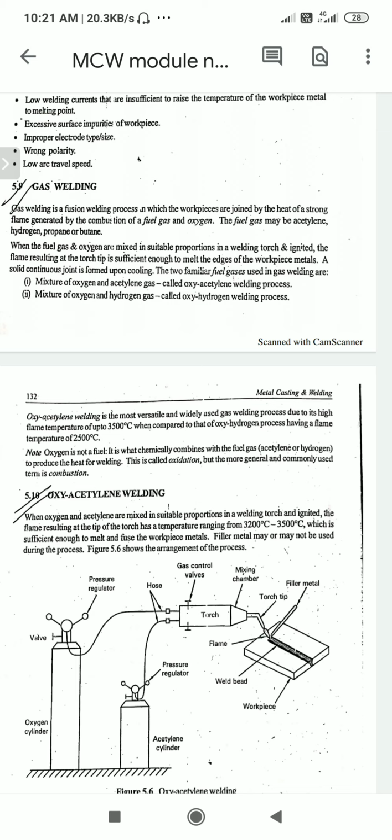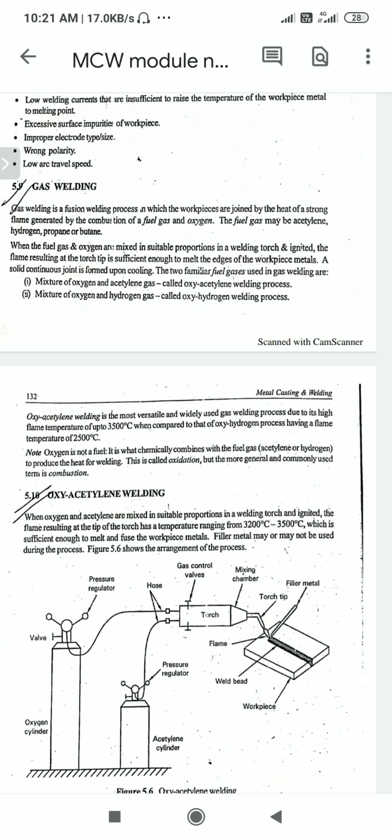Oxygen is not a fuel; it is a chemical component alongside the fuel gas. Oxygen does not play the role of a fuel gas; it only works to stabilize the flame. Without oxygen, the flame does not stay stable and may go out. The acetylene gas plays the role of fuel gas, which generates the flame. Acetylene or hydrogen burns to produce heat for welding.